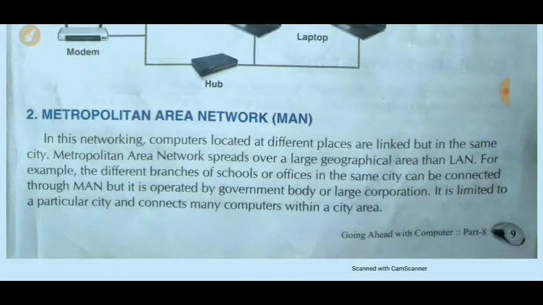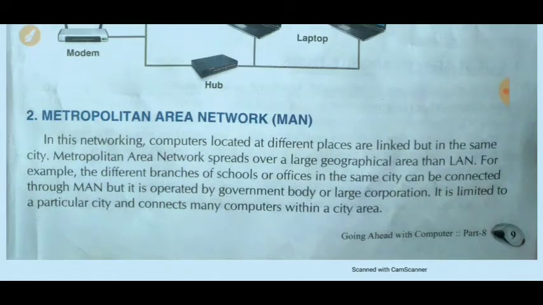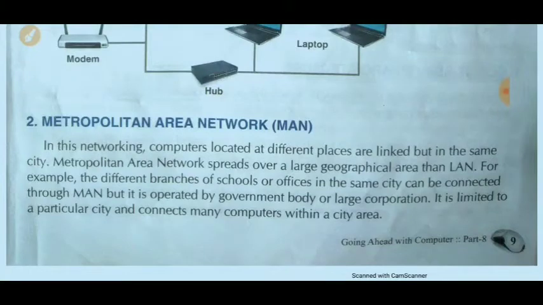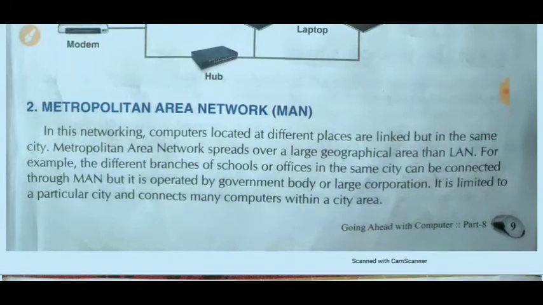LAN works within the same building or a school or an office, whereas MAN is used within a city. The maximum capacity of this type of network is approximately 50 kilometers. For this type of network, we use coaxial cable in place of twisted pair.